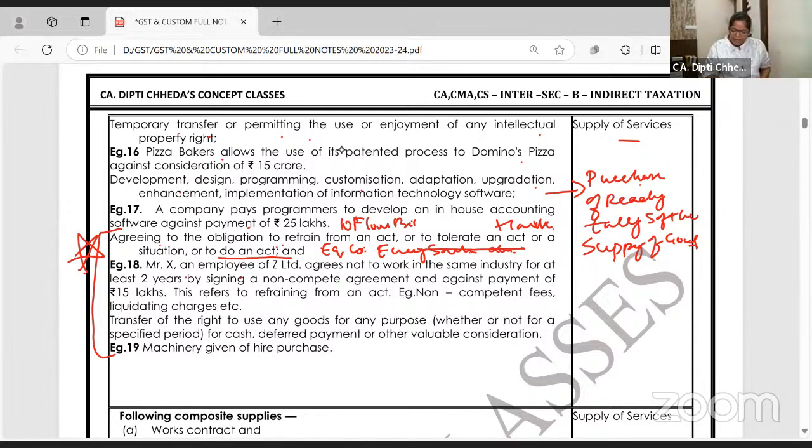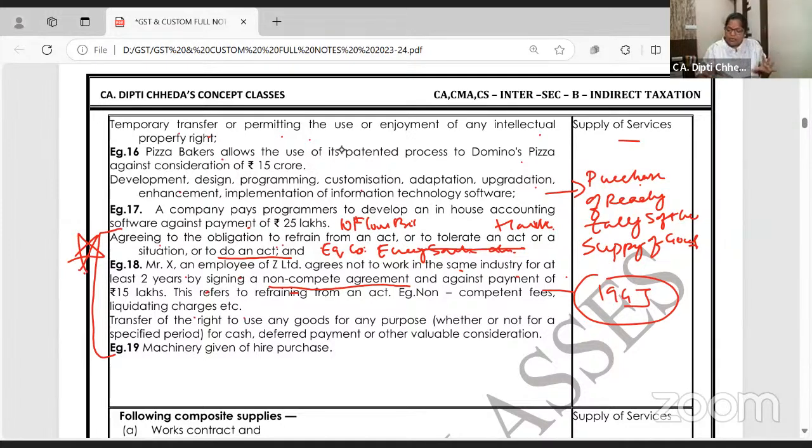Mr. X, an employee, agrees not to work in the same industry for at least 2 years by signing a non-compete agreement. Yeah, this we have seen in 194J in TDS. I'm saying, okay, you leave my company, but promise that within the radius of 10 kilometers, you won't join any other shop. This is not bribing, these are non-compete fees. Very well. Liquidating charges, all these.